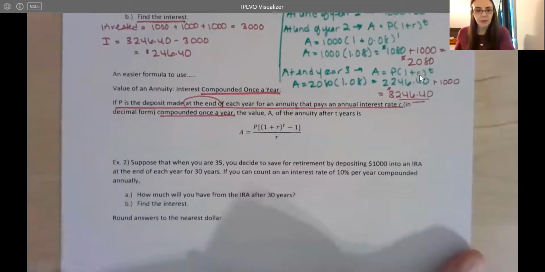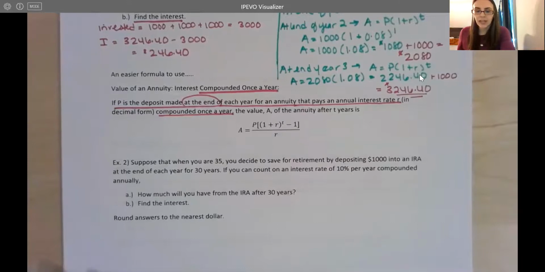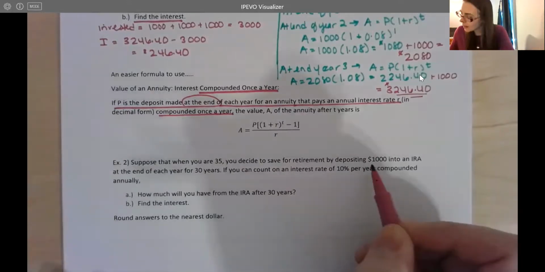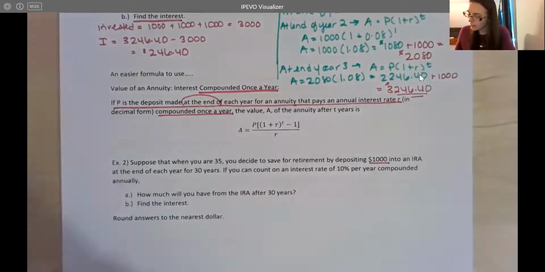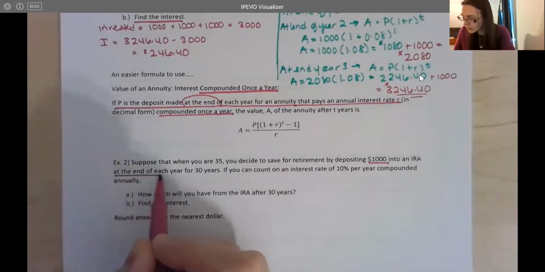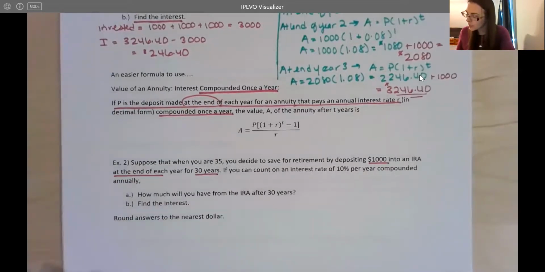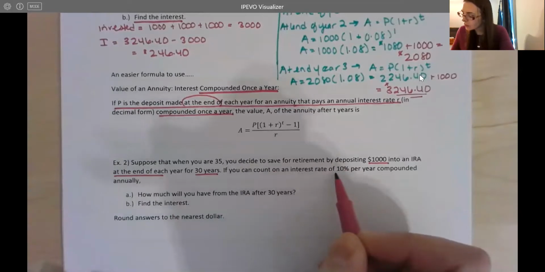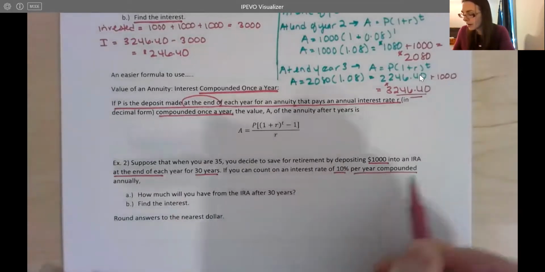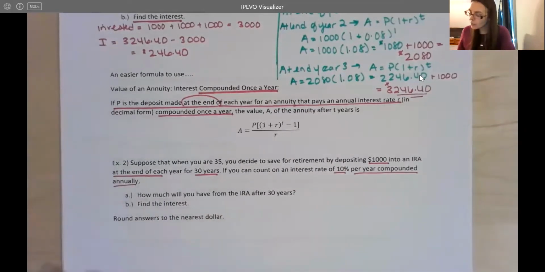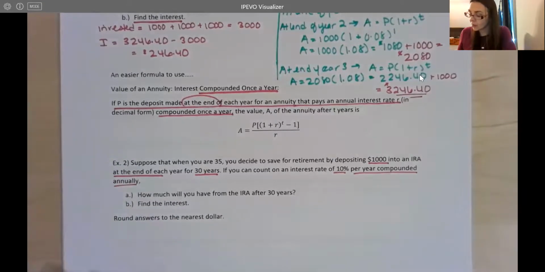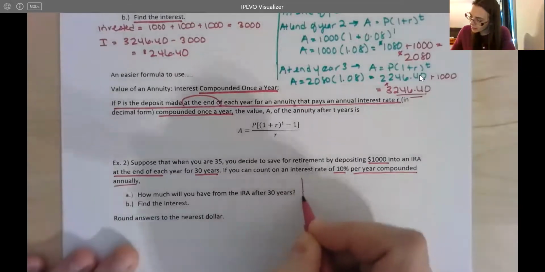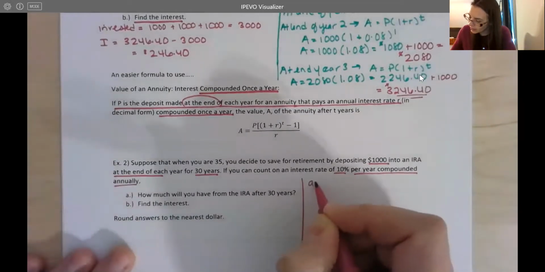All right, so let's try this one. Suppose when you're 35, you decide to save for retirement by depositing $1,000 into an IRA at the end of each year for 30 years. If you can count on an annual interest rate of 10% per year compounded annually, how much money will you have from the IRA after 30 years? And we're going to round our answer to the nearest dollar. Again, I'm going to write my A on the right here because I have more room.